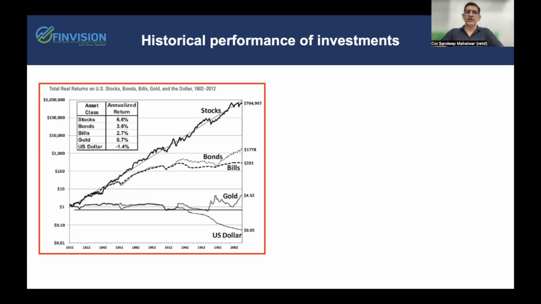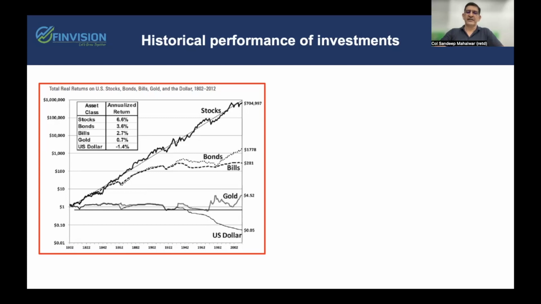Thus, $1 invested in gold in 1802 was equivalent to only $4 in 2012, but the same amount invested in bonds was equivalent to $200 plus, whereas in stocks, the same $1 would have created a corpus of 7 lakh plus.